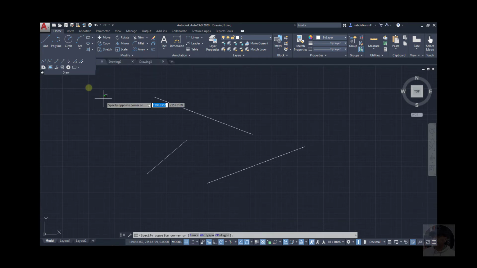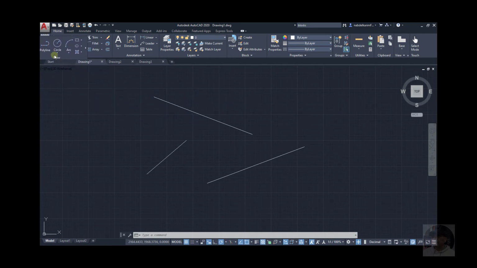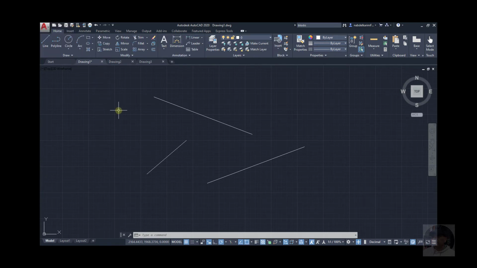Click again. Click again. And you can also click on the panel name and drag it outside and move it around, put it wherever you want. You can also put it back in the ribbon. Okay.